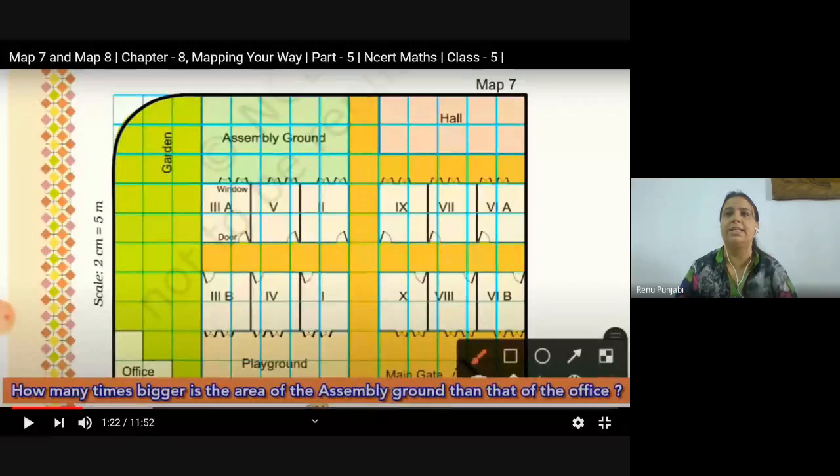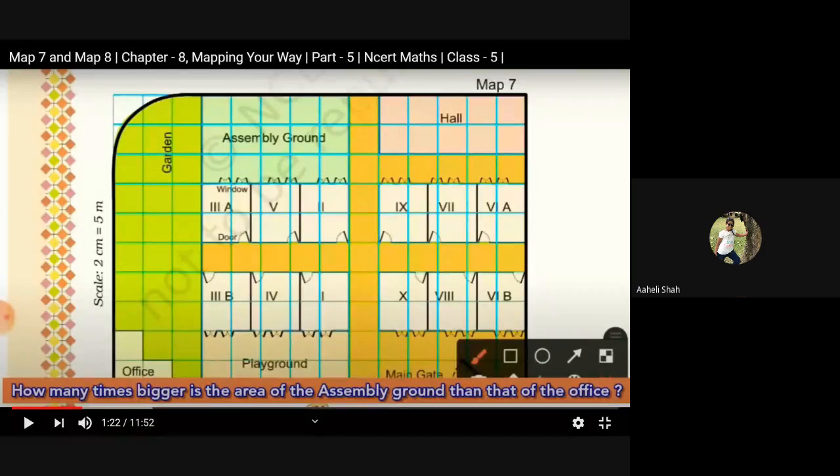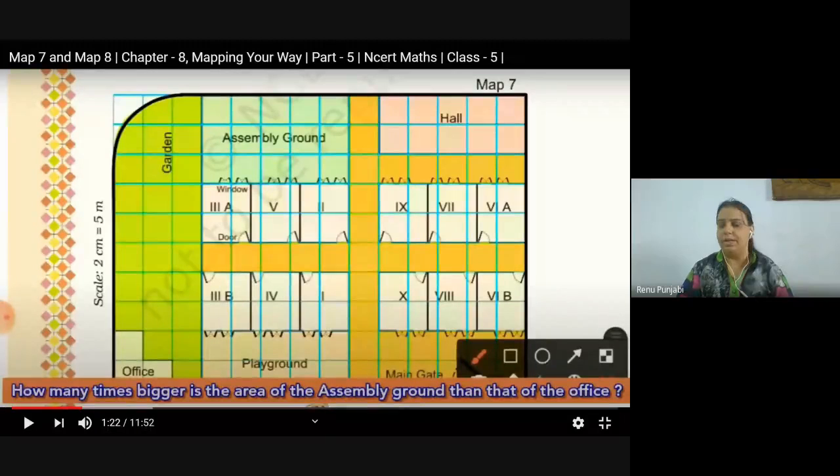If you know the answer, write in the chat box. I will open the chat box. What is the area of the assembly hall and what is the area of the office, and how much is the difference? Which is bigger, the assembly hall area or the office area? That also you have to write.